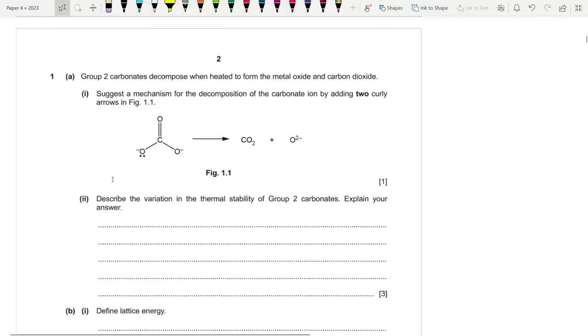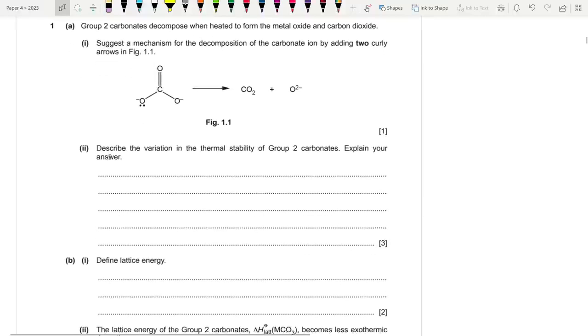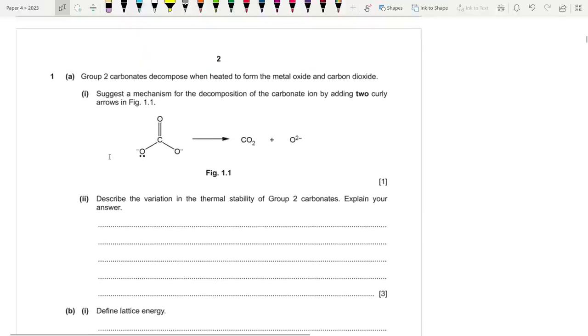Question number 1. All right. So what do we have here? Group 2 carbonates decompose when heated to form the metal oxide and carbon dioxide. Suggest a mechanism for the decomposition of the carbonate ion by adding 2 curly arrows in this diagram. Fine. So we know that it's going to turn into an oxide ion, and we're going to end up with carbon dioxide. So we need this CO2. This is what we need overall.